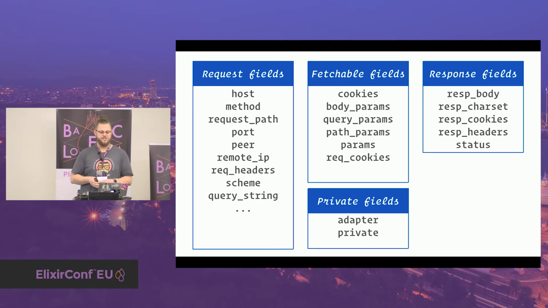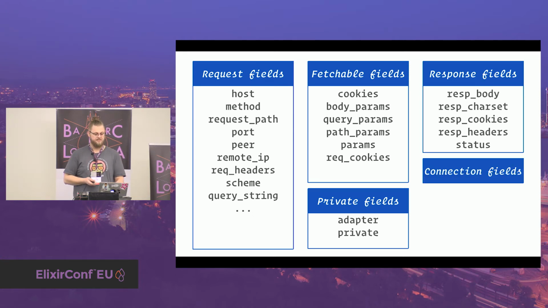Private is really meant as shared library data, as a map, and then the adapter, and this is also what we saw already, is a tuple. The first thing is a module, and then the other part of the tuple, the index 1 element, is what they call a payload, and we will see how this works in a second as well.